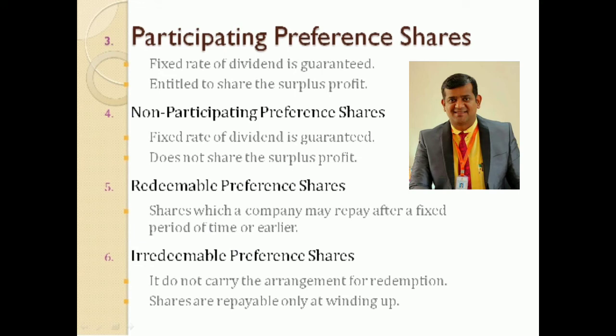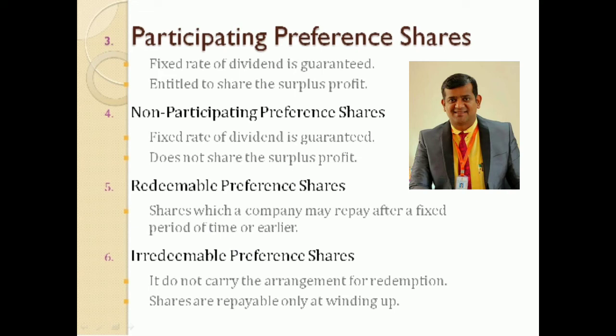Redeemable preference shares can be redeemed if they are fully paid up. A company cannot convert existing preference shares into redeemable preference shares. So you have to understand here, first, the company can issue redeemable preference shares only when it is mentioned or authorized in the articles of association. First point you should remember.